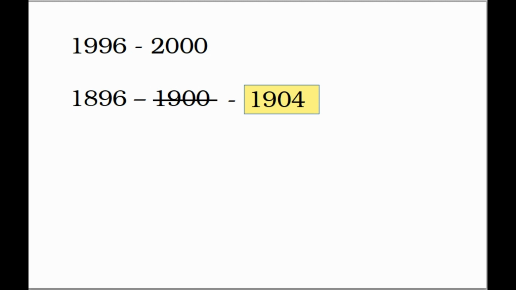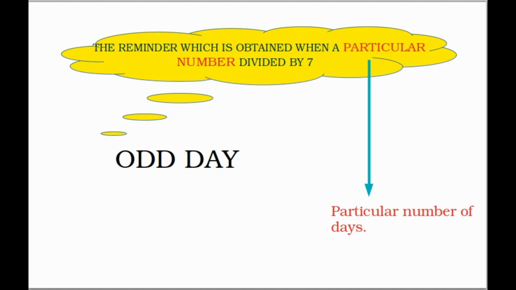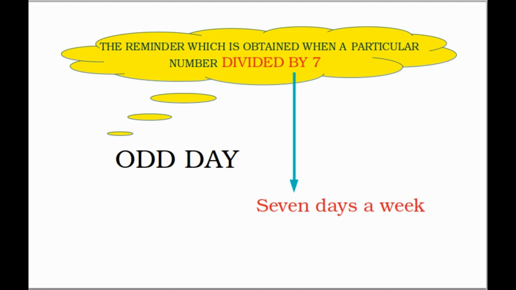And next to this, we are going to discuss one of the important things on this topic, odd days. What does it mean? The remainder which is obtained when a particular number is divided by 7. Particular number means a particular number of days. So why divide it by 7? As there are 7 days in a week.